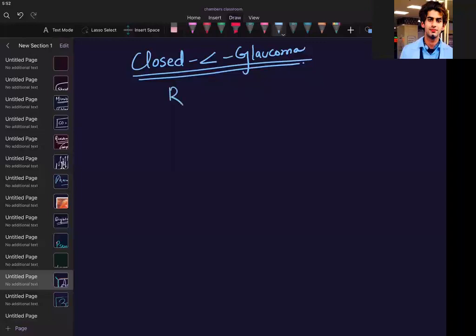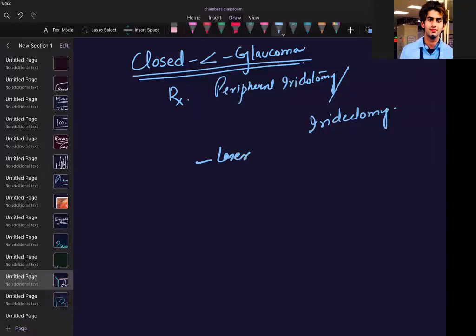The treatment is peripheral iridectomy. Or you can go for iridectomy. You can use a laser also.